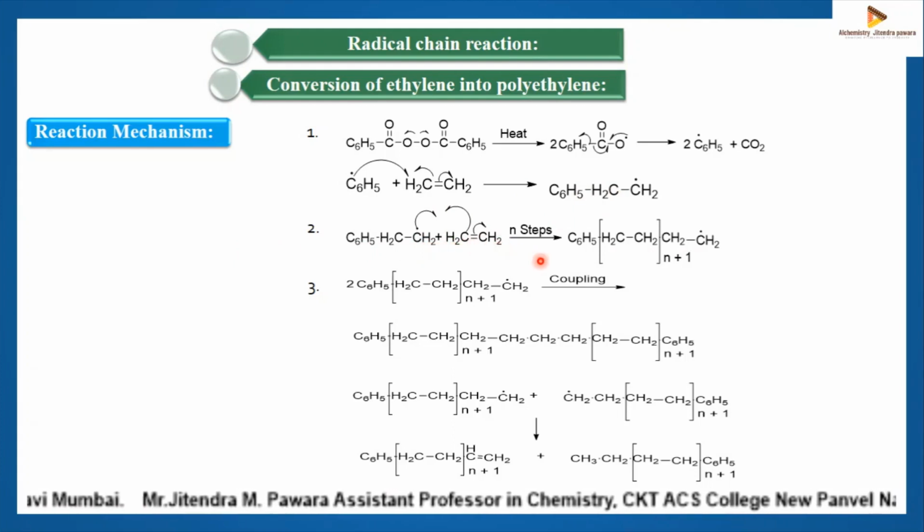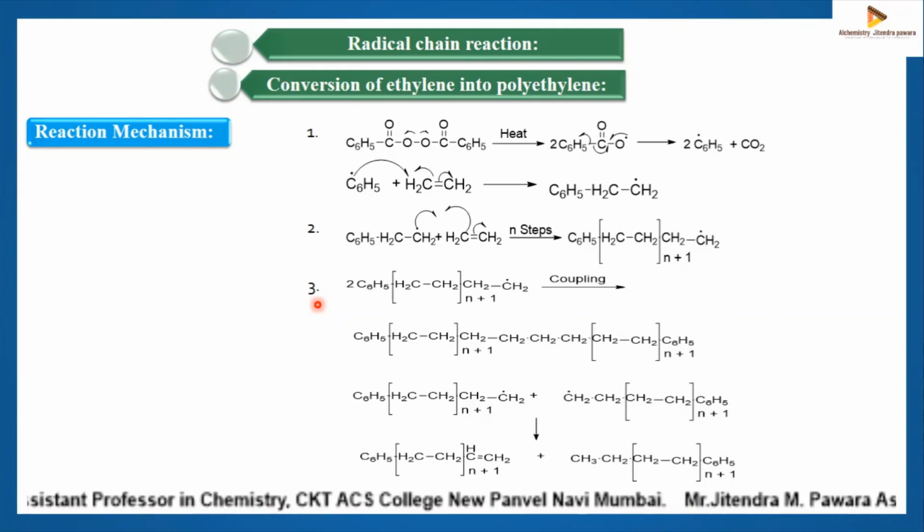The successive addition of the free radical to alkene results in the propagation of the chain reaction. Molecules continue to add CH2, CH2, CH2 like that. The propagation step continues, and you will get the bulky polymer.